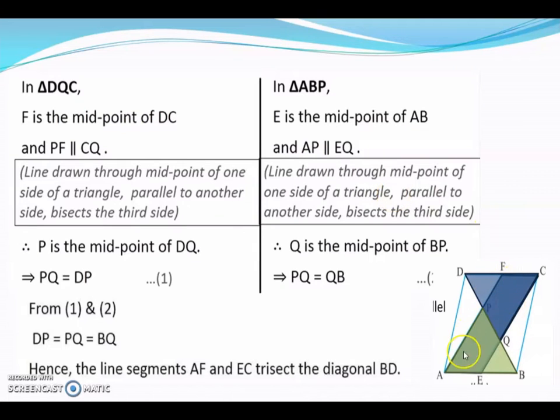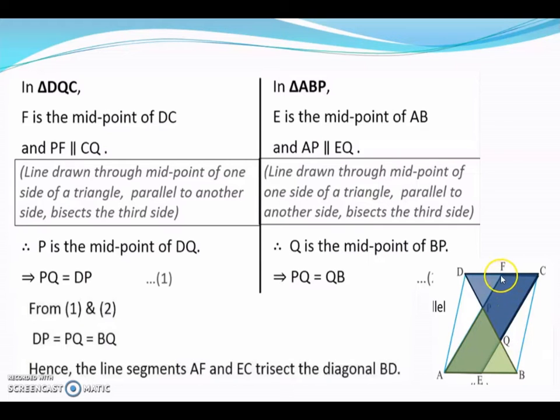Now we have already proved that AF and CE, they are parallel to each other in the previous one. After proving it is a parallelogram, we have shown that opposite sides are parallel. So FP is also part of the same line. So FP and CQ also must be parallel. CQ is part of CE and FP is part of AF. So FP and CQ, they are parallel to each other.